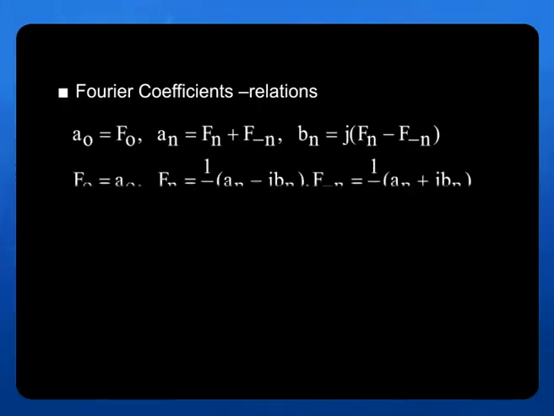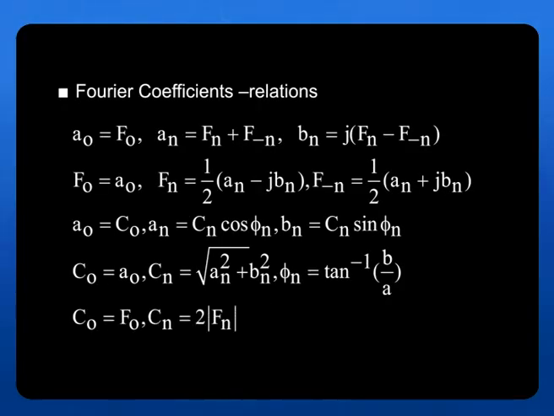Now I want all of you to go through this quickly. We have already done this, so just see how it exists. We said that A0 is equal to F0, An is equal to Fn plus F of minus n, Bn is equal to j of Fn minus F of minus n. Then F0 is equal to A0, Fn is equal to half of An minus jBn, F of minus n is equal to half of An plus jBn. We have put all this together because sometimes in GATE exams the relations are asked, so you have to remember all these equations.